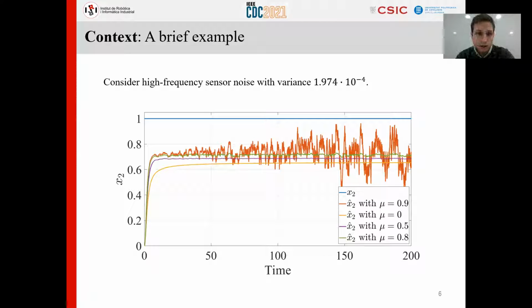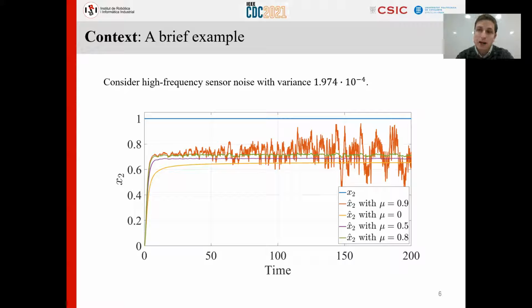In the blue line, it is depicted the evolution of the second state, which is constant, and then the estimation of different Kalman filters with different values of mu. We can see that when mu is 0, the estimation converges to a value that is different from the true one. And it is true that as you increase mu, you are reducing the error of the estimation. However, at some point, the estimation is practically useless.